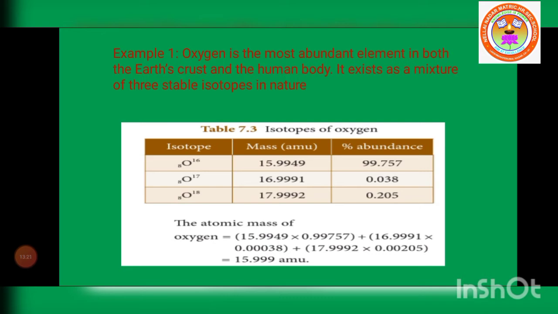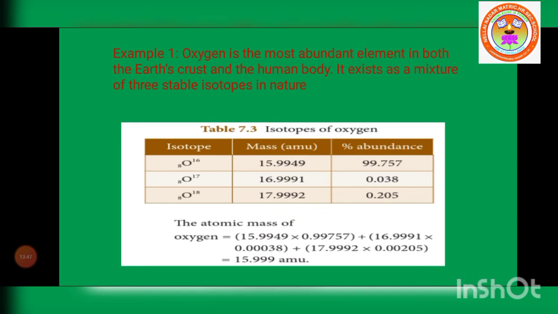They list them in a tabular column. The isotopes are oxygen 16, oxygen 17, oxygen 18. The atomic number for all of them is 8; only the mass number differs: 16, 17 and 18. The mass is given as a fractional value.